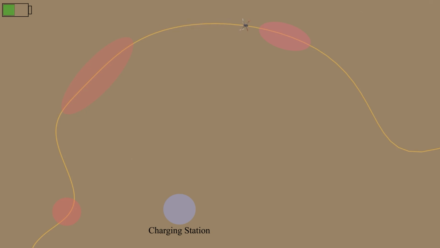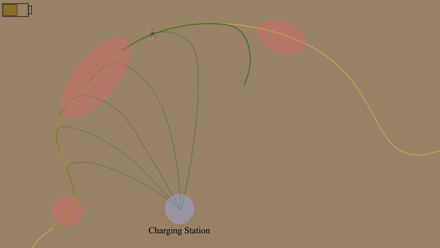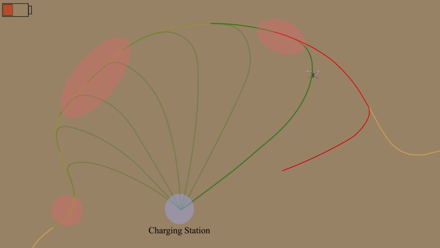However, for persistent coverage mission, robot battery capacity must also be taken into consideration. Therefore, we introduce an online eWare filter to iteratively generate committed trajectories. Committed trajectories are the green candidate trajectories, which ensure robot's safe return to the charging station. In the case when a candidate trajectory is not able to take the quadrotor back to the charging station, it is considered as invalid. Then, the quadrotor follows the last committed trajectory back to the charging station.